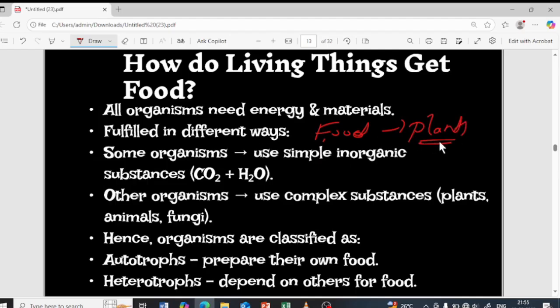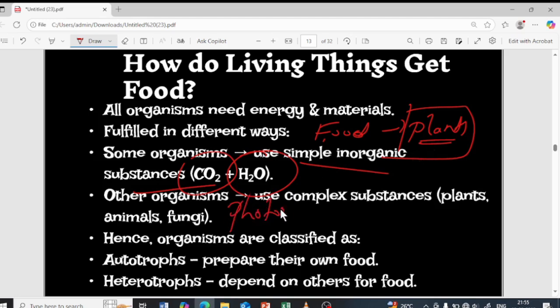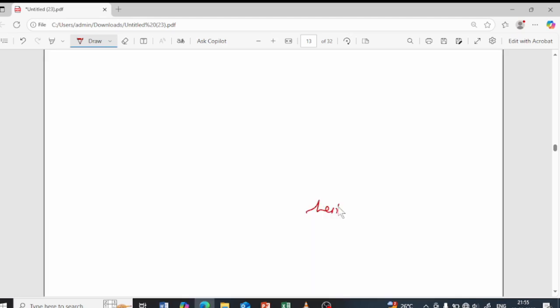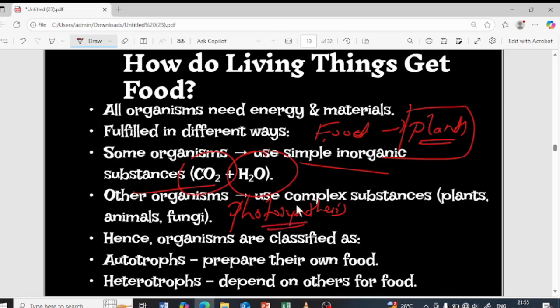Yes, we are getting food from the plants. We animals, the human beings, get our food from plants. What about plants then? From where do they get the food? They prepare their own food using simple inorganic substances such as carbon dioxide and water. Plants prepare their own food and then we eat that food. By the process of photosynthesis, they prepare their own food.